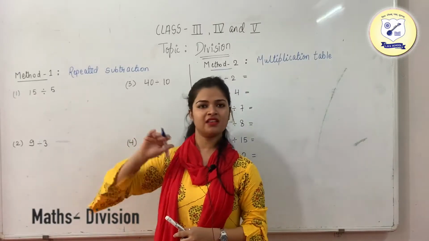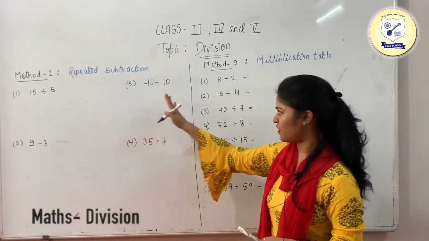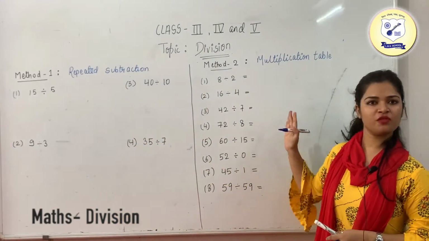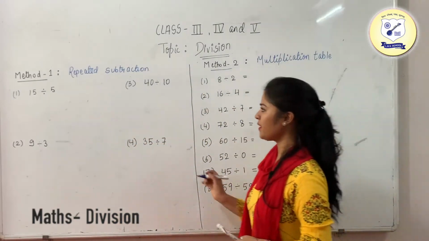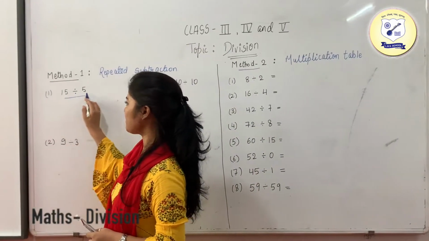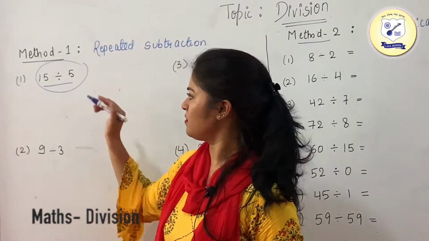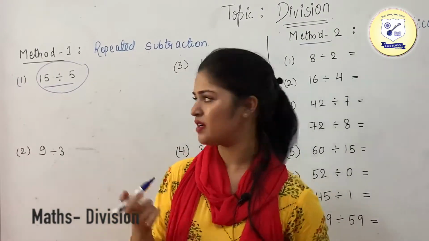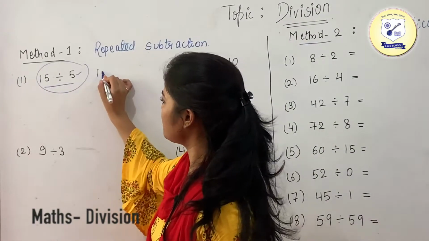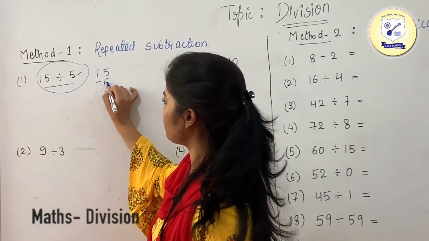We can divide the numbers via 2 methods. First is repeated subtraction and second is using the multiplication table. So first we'll go through the repeated subtraction method. According to that, what we need to do is just start subtracting the number. Like we are having this. Just start subtracting this number.